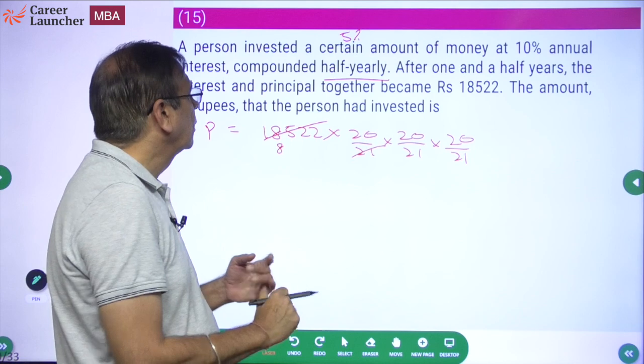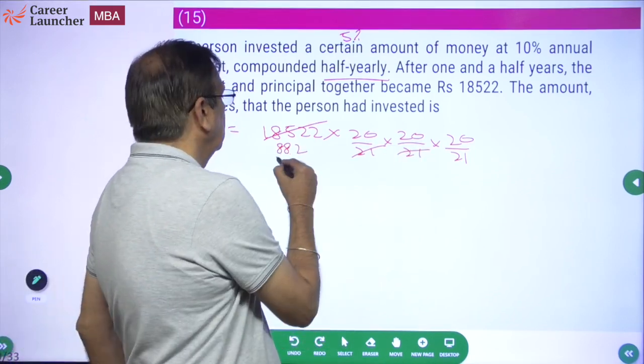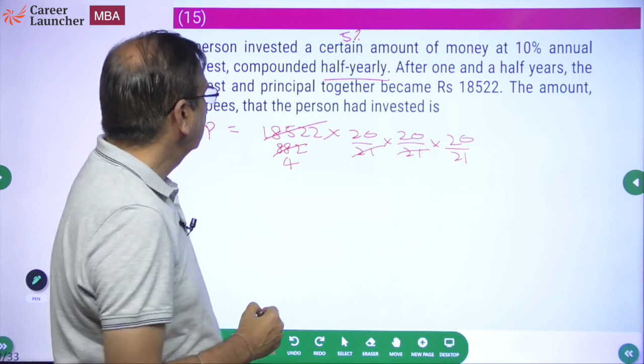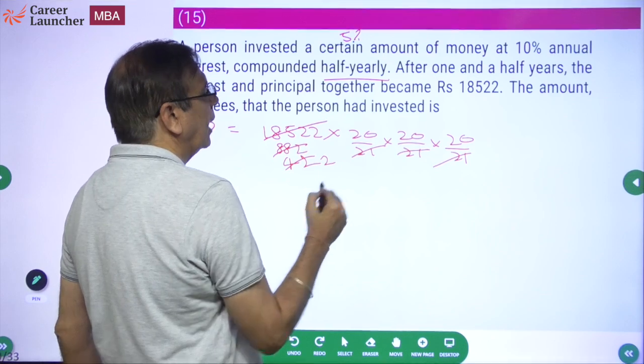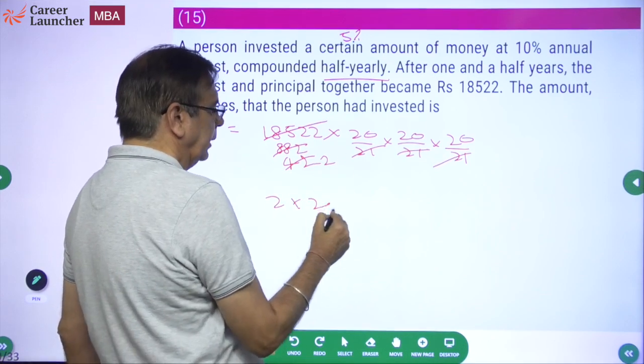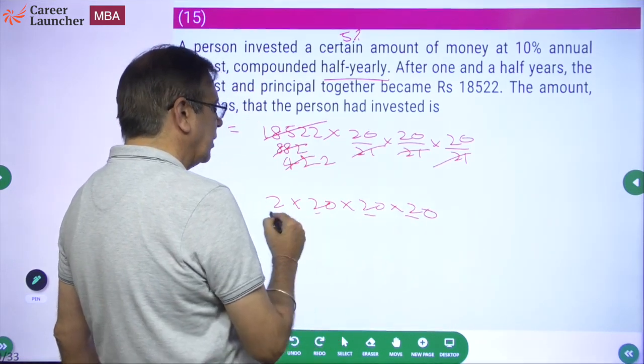I have a 17, again 172, so 882. Similarly, 21 into 4 is 84, 21 into 2. So what does the answer become? 2 into 20 into 20 into 20. 2, 4, 8, 16, 16,000.